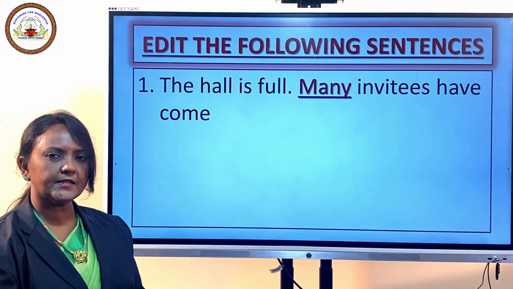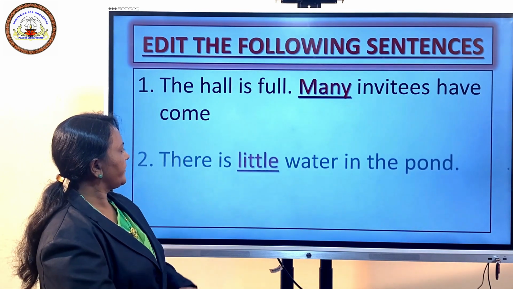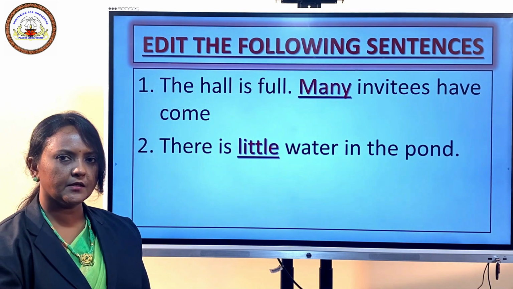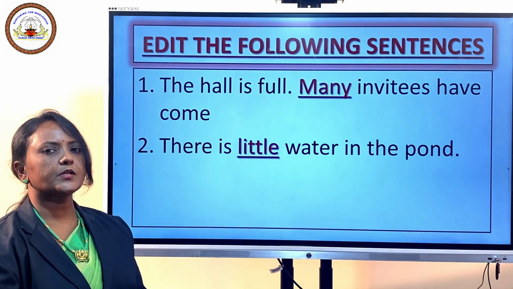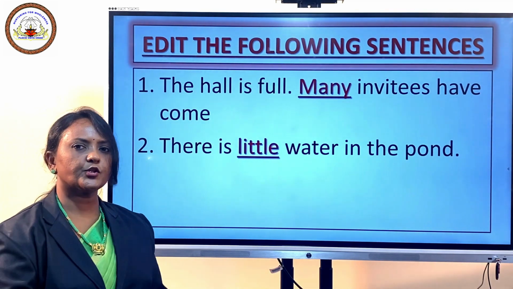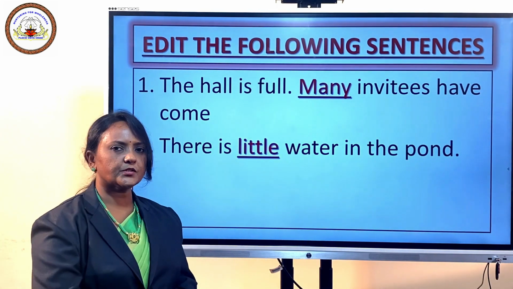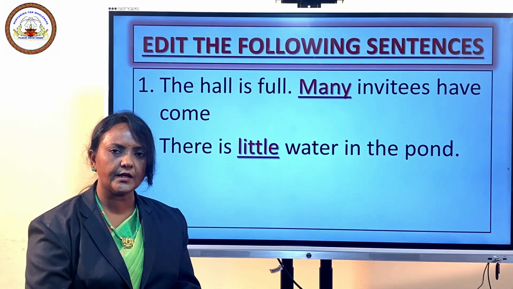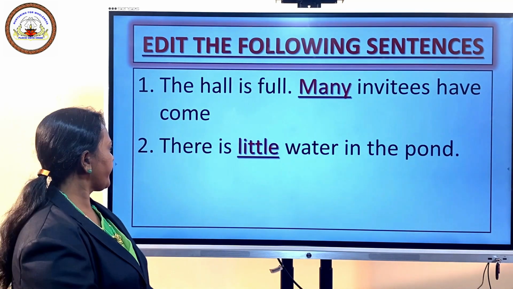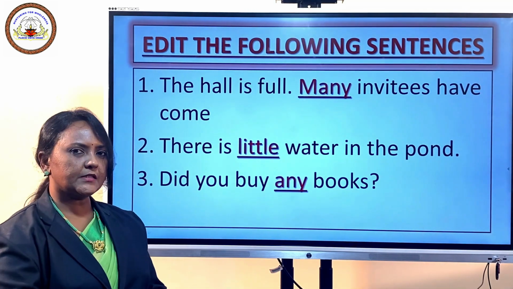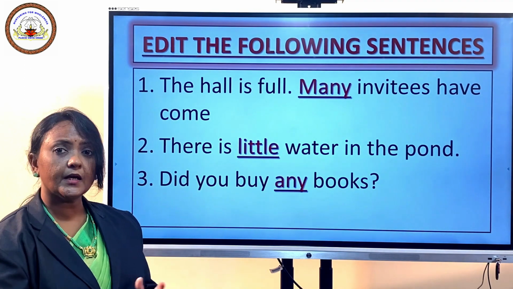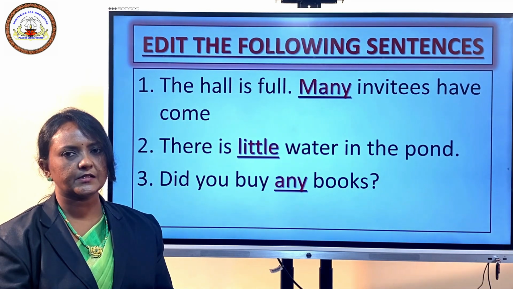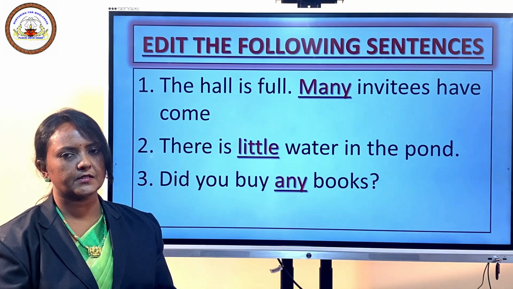So let's move on to the second sentence. There is little water in the pond. Water is an uncountable noun, so the quantifier that should be used with water is little. Few cannot be used because few should be used only with countable nouns. Now third sentence. Did you buy any books? We learned that any is used with interrogative sentences as well as negative sentences.